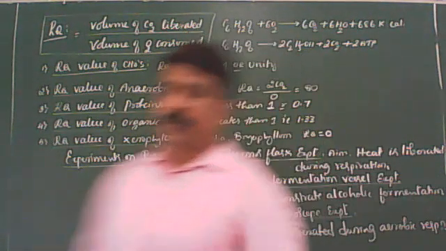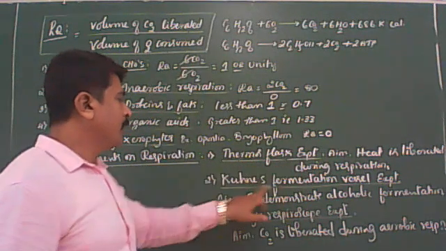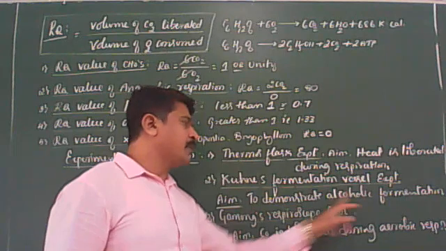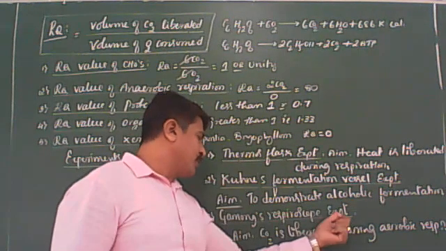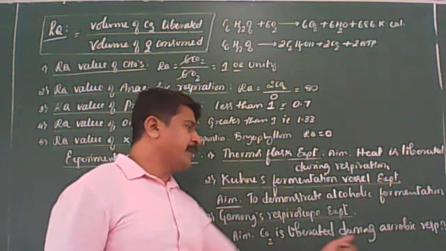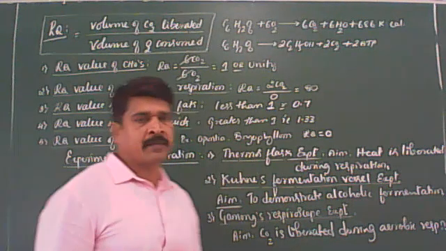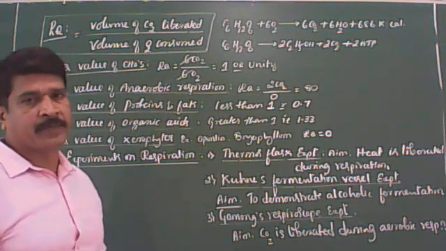Thermos flask experiment: the aim is that heat is liberated during respiration. Kuhne's fermentation vessel experiment is conducted to demonstrate alcoholic fermentation. Ganong's respirometer experiment: the aim is that carbon dioxide is liberated during aerobic respiration. Clear? So this much you should remember under respiration. I think it is very clear for you.